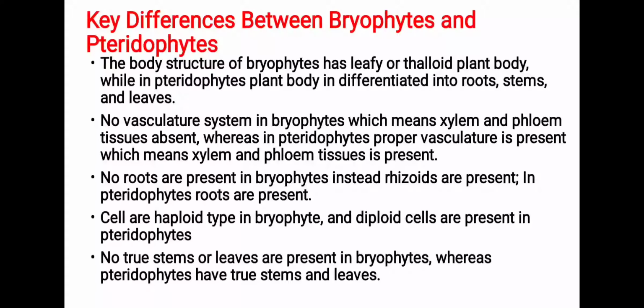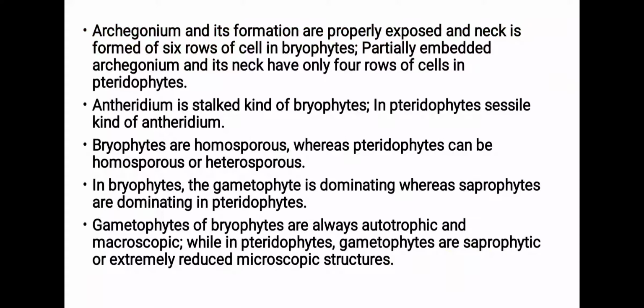Cells are haploid in bryophytes and diploid cells are present in the main plant body of pteridophytes. No true stem or leaves are present in bryophytes, whereas pteridophytes have true root and stem as well as leaves. Students, the archegonium and its formation are properly exposed and the neck is formed of 6 rows of cells in bryophytes, while the archegonium is partially embedded in pteridophytes and its neck has only 4 rows of cells.